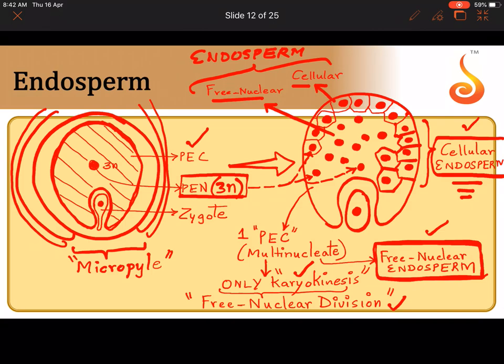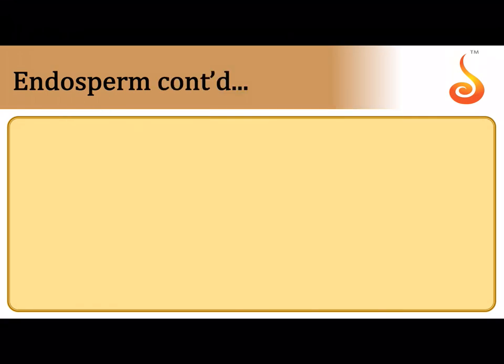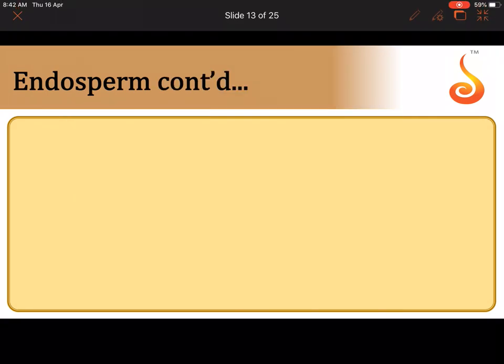Okay, so we saw the primary endosperm nucleus undergoes free nuclear divisions to form a multinucleate structure, and this multinucleate endosperm is called the free nuclear endosperm. And then very soon partitions will develop between the nuclei to give rise to cellular. Free nuclear plus cellular are the two types of endosperm. Not all of them become cellular. Some of them remain as what? Some of them remain as free nuclear endosperm. Okay, so I hope the concept is clear to all of you. So I'm going to give you a recap here.